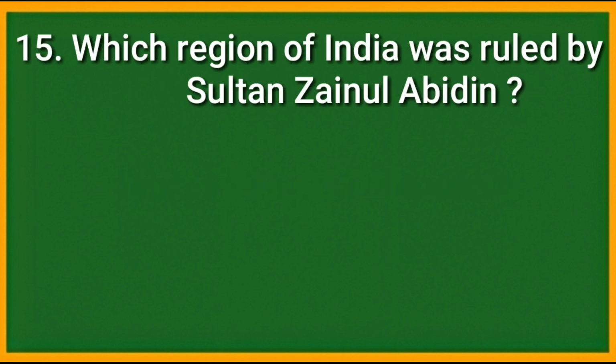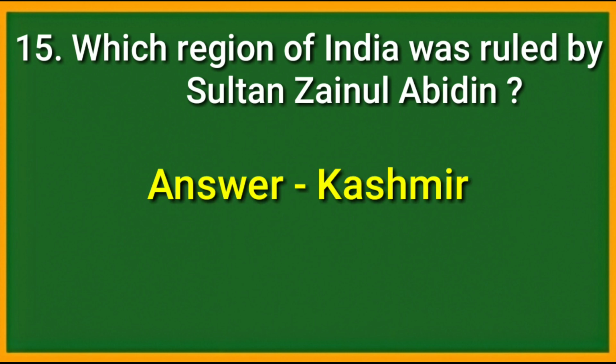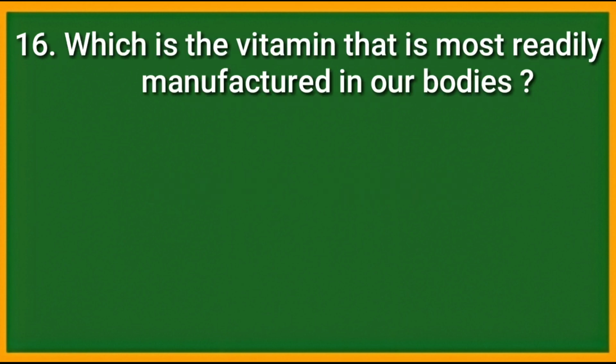Question number 15. Which region of India was ruled by Sultan Zainul Abidin? Answer is Kashmir. Question number 16. Which is the vitamin that is most readily manufactured in our bodies? Answer is vitamin D.